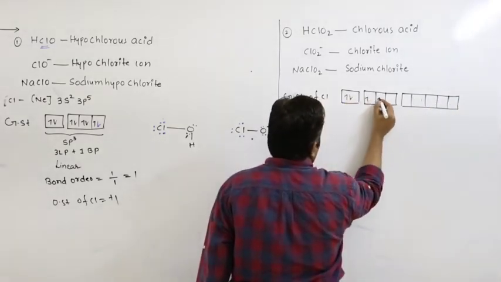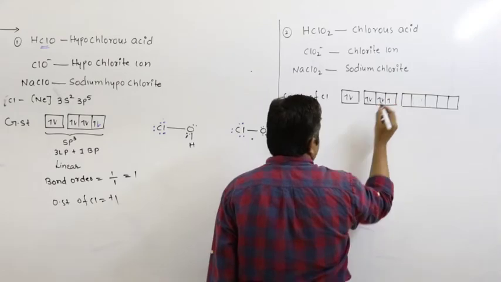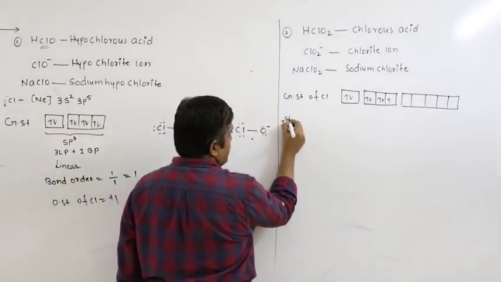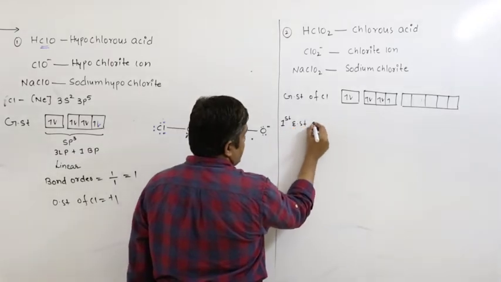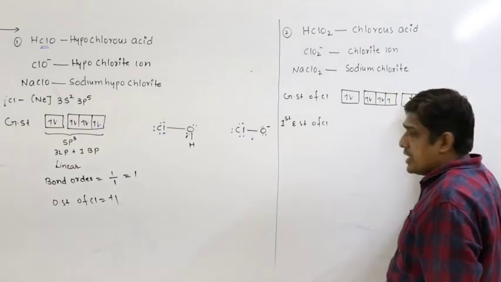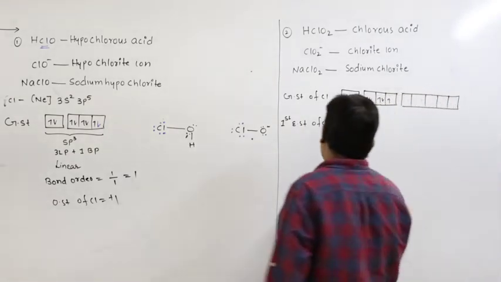One, 2, 3, 4, 5, 6, 7. This is the ground state. So here we go for the first excited state of chlorine. So what happens? One electron of chlorine is promoted to the higher energy d orbital.